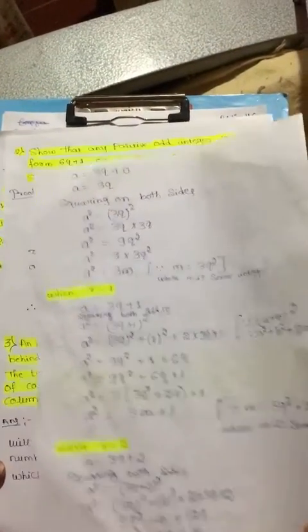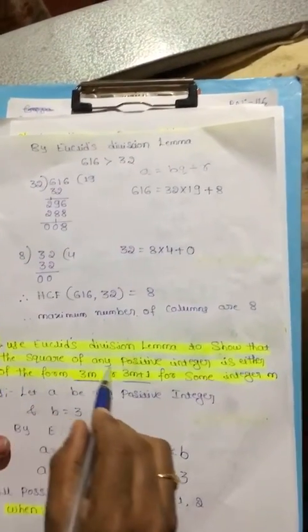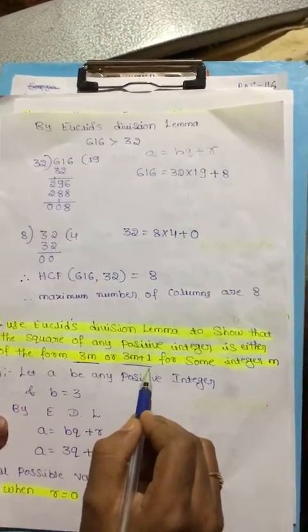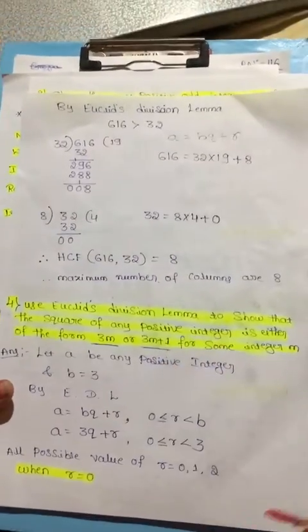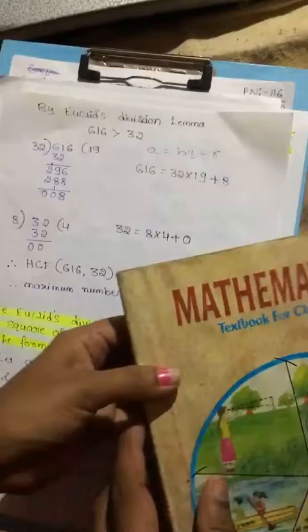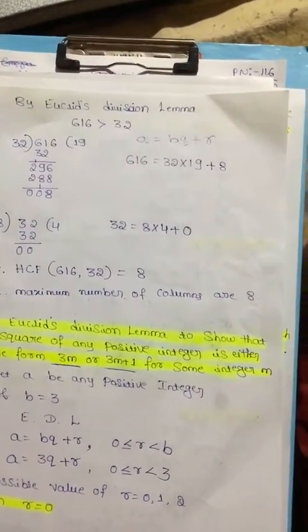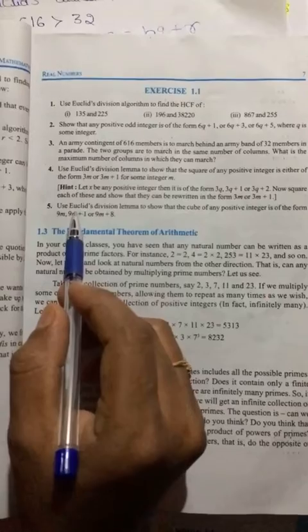Hence, the square of any positive integer is either of the form 3m or 3m plus 1. Here m is some integer. Next, you see the fifth question. The fifth question is similar to the fourth one. You try to solve this one.